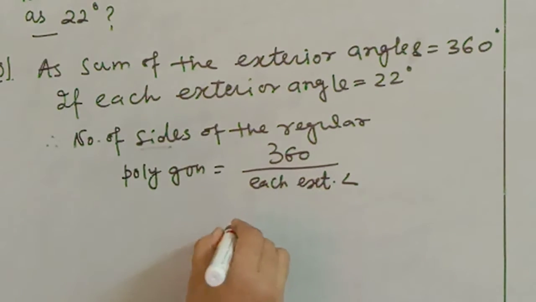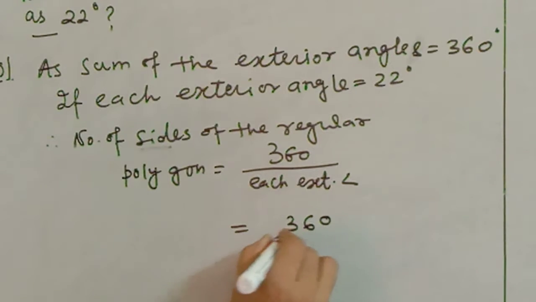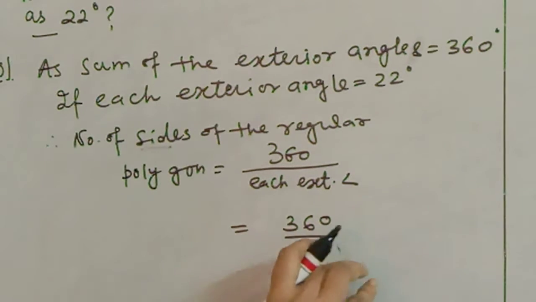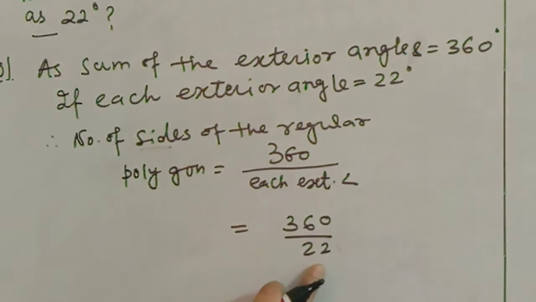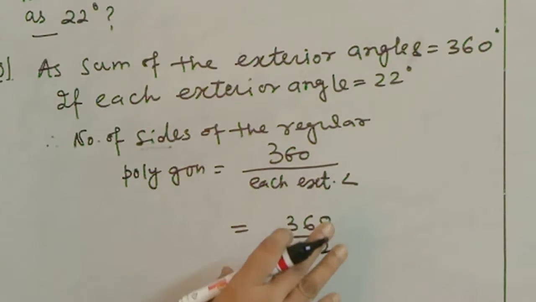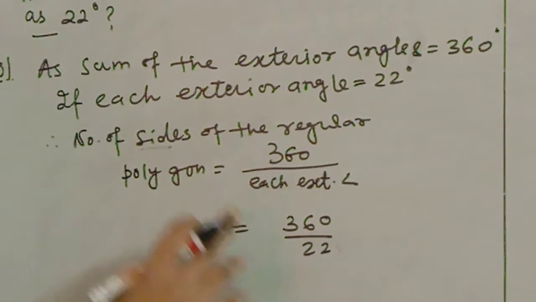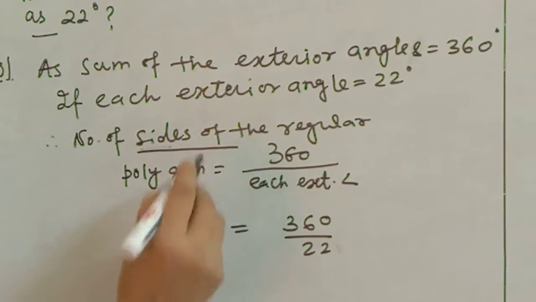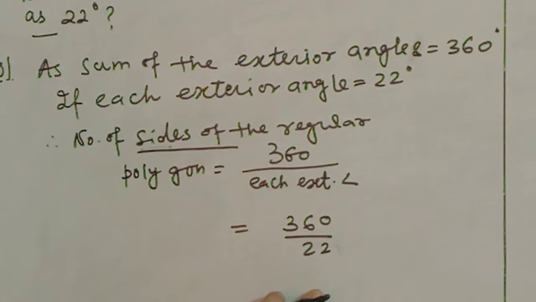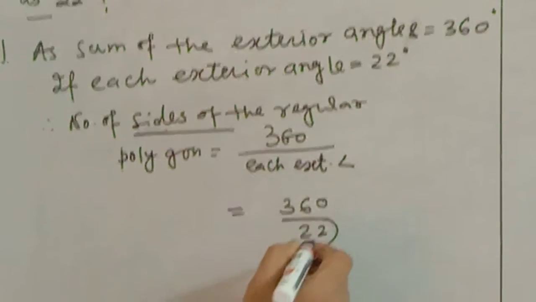If I divide these 360 degrees by 22 degrees, both are degrees, so I am not writing it. If I divide 360 by 22 and the result is a whole number, then it can be the number of sides of a regular polygon. But if it is not a whole number, you know that the number of sides of a regular polygon cannot be a fractional number. So let's see whether it is a fractional number or a whole number.